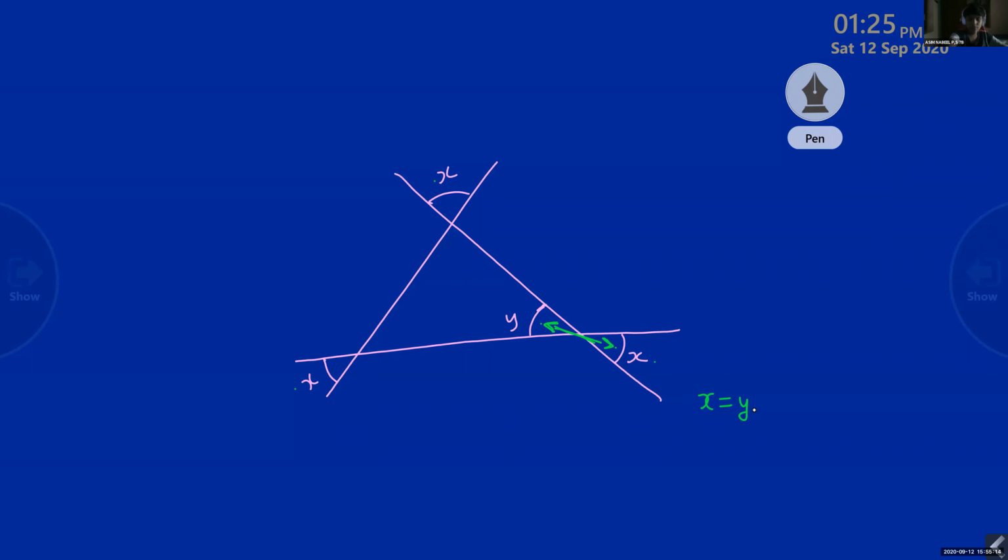Ma'am, the three angles are vertically opposite, isn't it? So when you take x here, here is also x, here is also x. This angle is equal to this angle because they are vertically opposite. So here also this angle will be equal to y. This angle also will be equal to y. And you know y plus y plus y is equal to 180.